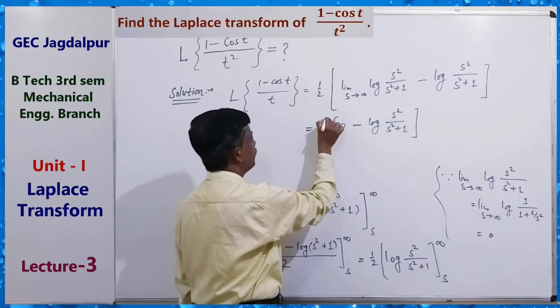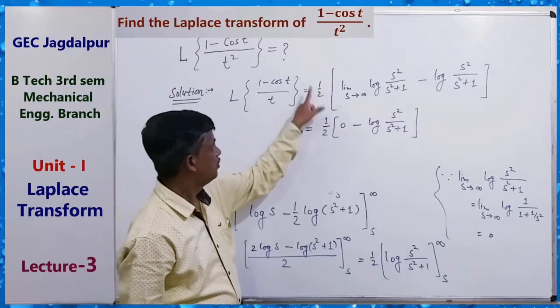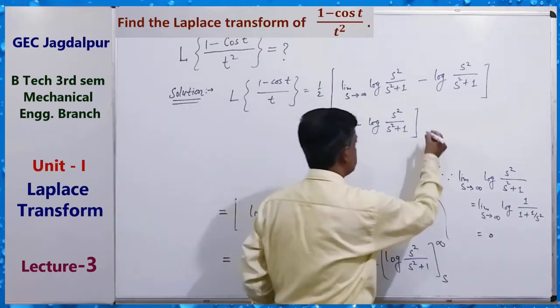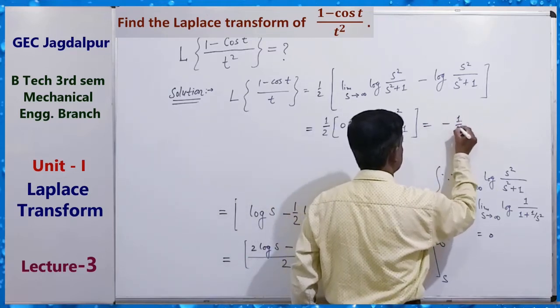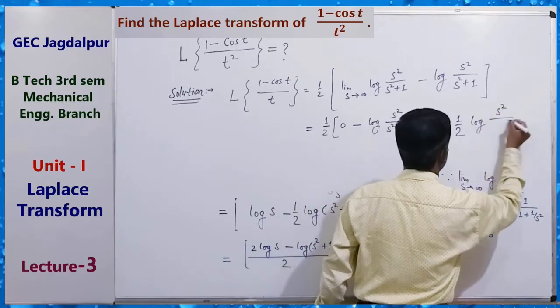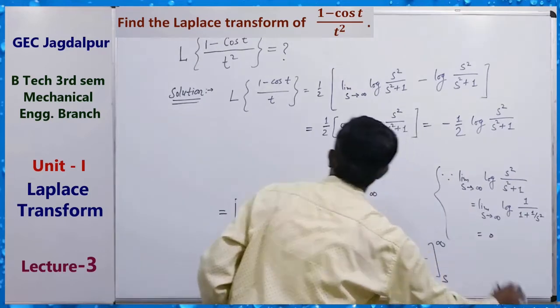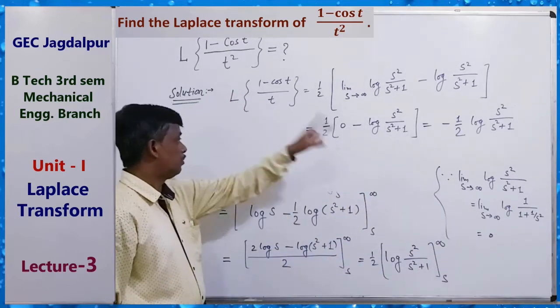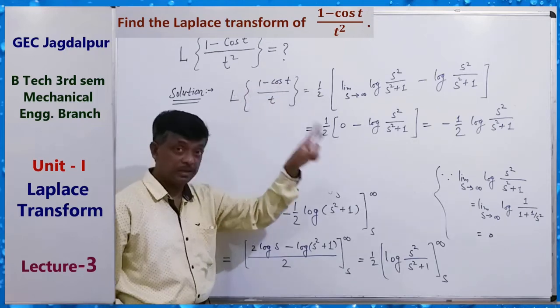Okay, half of this: half of 0 minus this is equal to minus 1 by 2 log of s square upon s square plus 1. So this is the Laplace transform of (1 minus cos t) upon t.